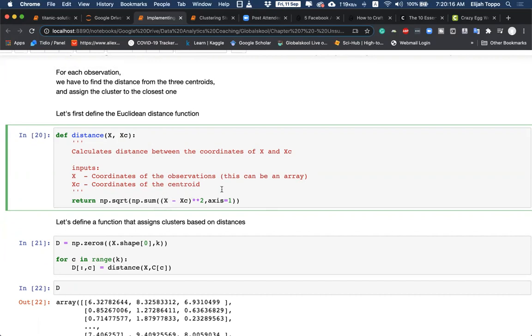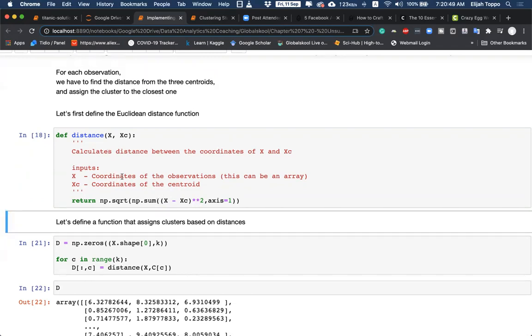So this formula uses vectorization. If I do x minus xe, that will give me the difference between 2 data points. The square will give me the square of the error. I'll sum it up and then take its square root. So we'll get the root square error, not mean, because we are not dividing by the number of points. Basically, we are using the distance formula to find the distance between 2 points having the same dimensions. So we call this distance function.